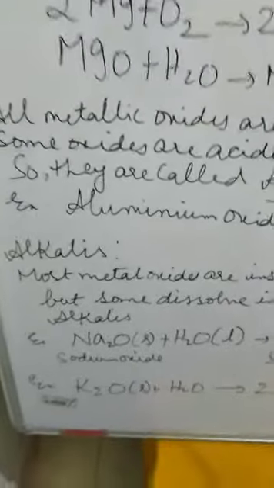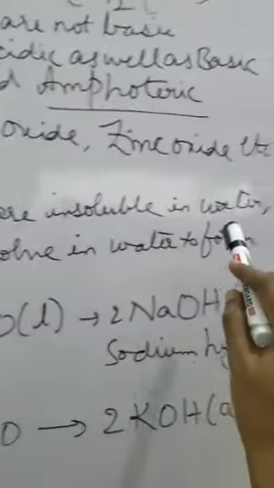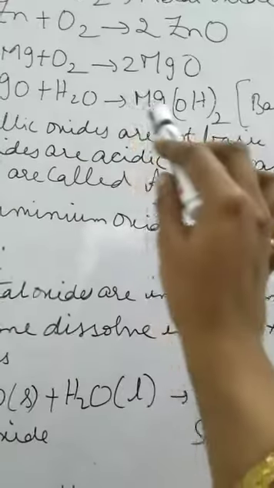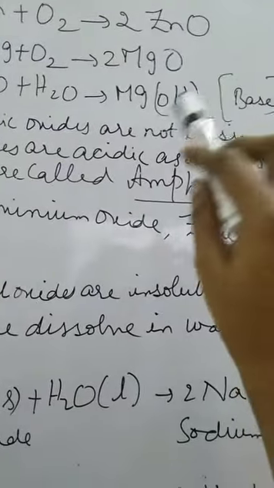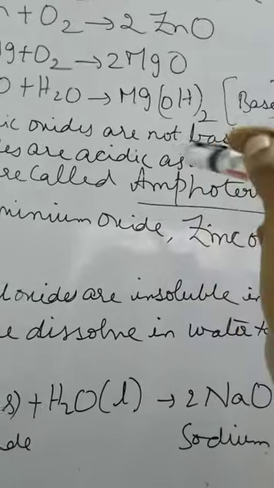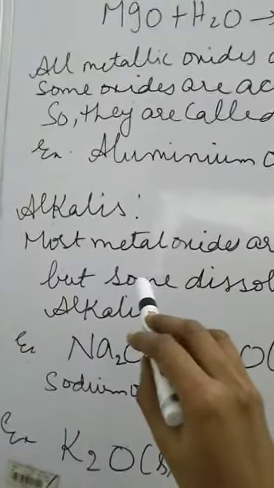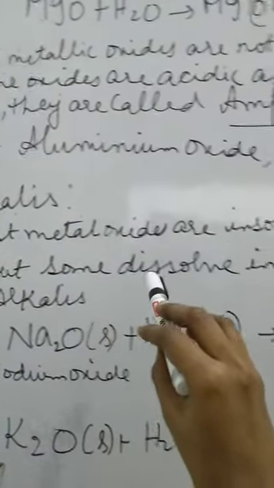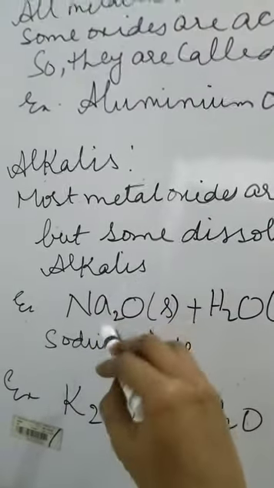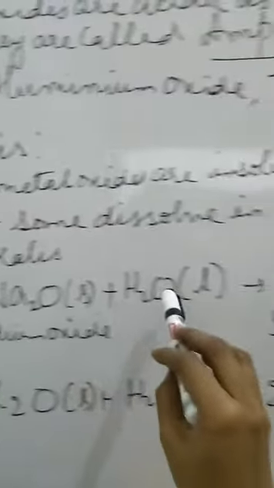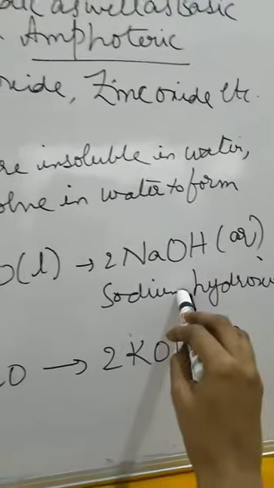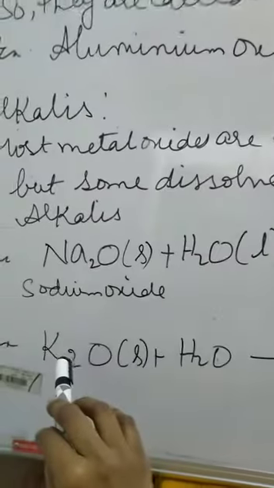One more important concept is alkalis. Most of the metallic oxides are insoluble in water. Just now we spoke about magnesium hydroxide. It is not completely soluble in water. That ash will be simply rough to touch. It is not completely soluble. But there are some metallic oxides, some of them dissolve in the water to form alkalis. For example, sodium oxide plus water forms sodium hydroxide. So these are completely soluble in water.